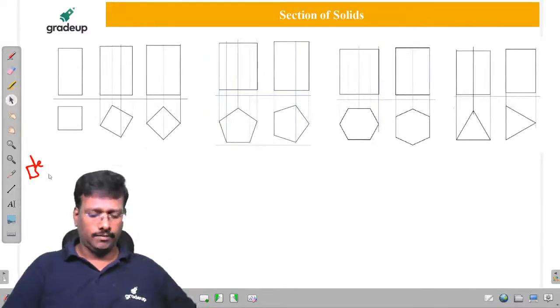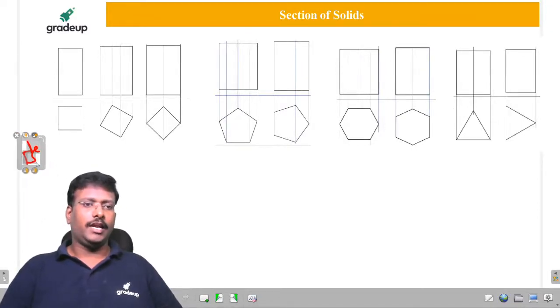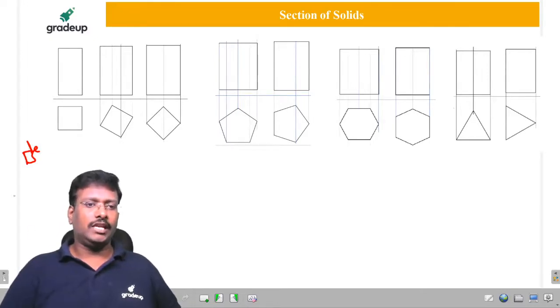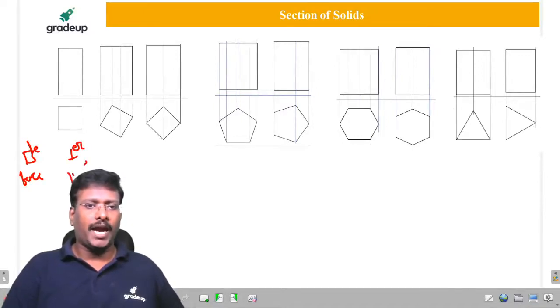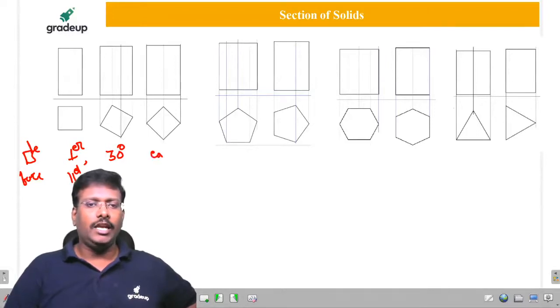Here is it perpendicular or parallel to VP? Here 30 degrees to VP. Here equally inclined.